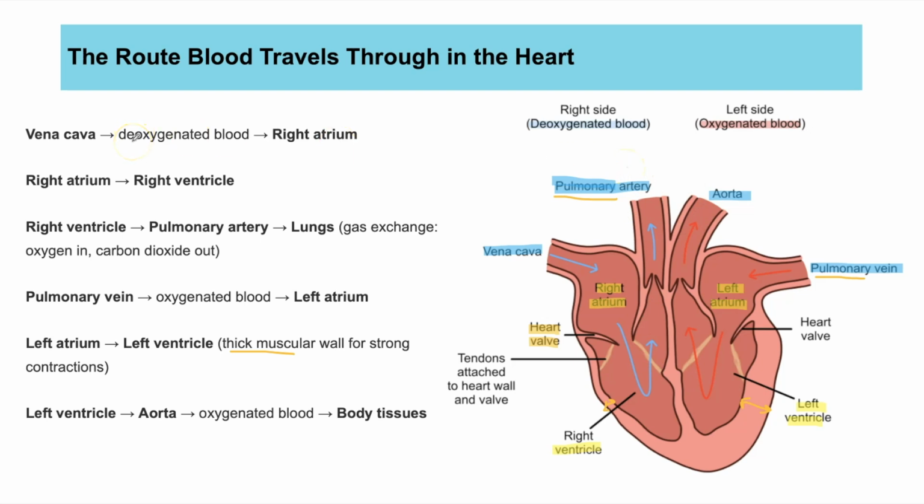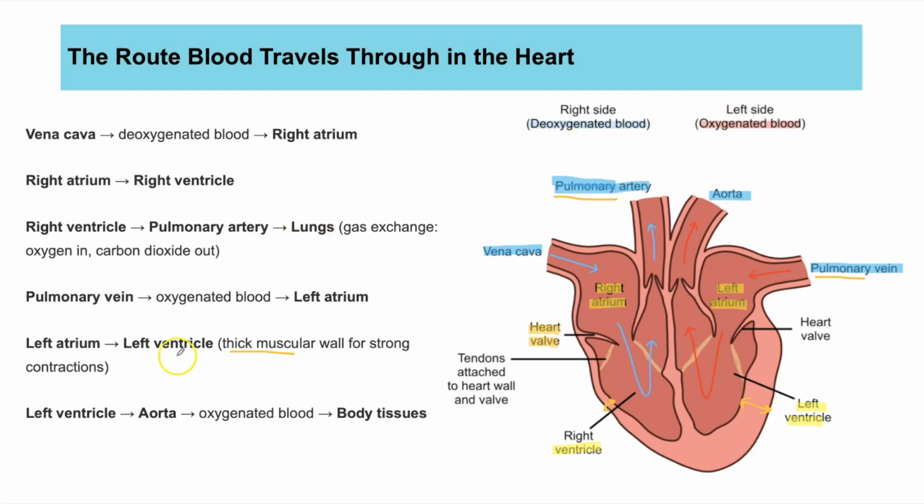But if you had to do a long answer question describing the route, it often gives a start point and you have to describe the whole journey. So if we start at the vena cava, where we can see here, that takes blood into the right atrium. Then from the right atrium, it's pumped into the right ventricle. Then we can see from the right ventricle, the blood is pumped up and out of the pulmonary artery. That is then taking the blood to the lungs.